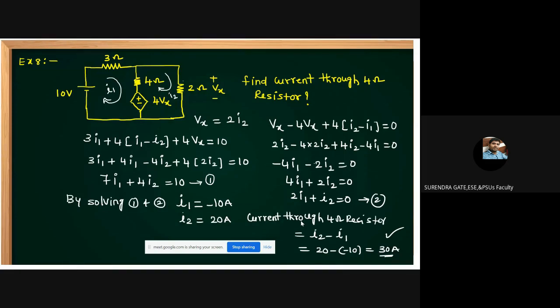Okay, like this we can apply. Even though dependent sources are given, no problem. When dependent sources are given, problems become very easy. This was example 8. Then one more example I am giving, example 9.